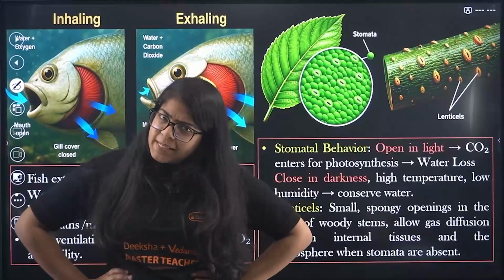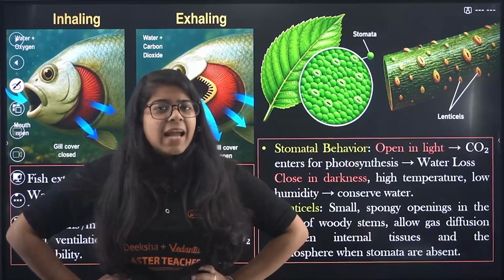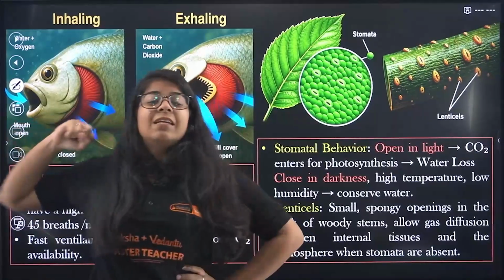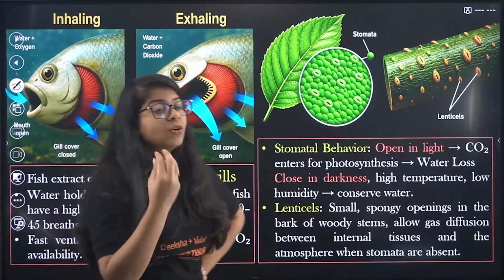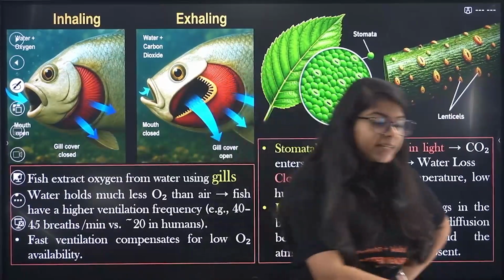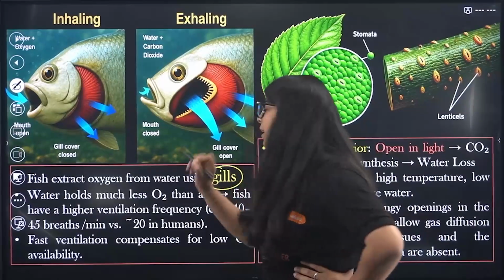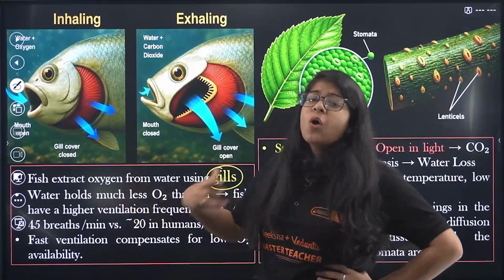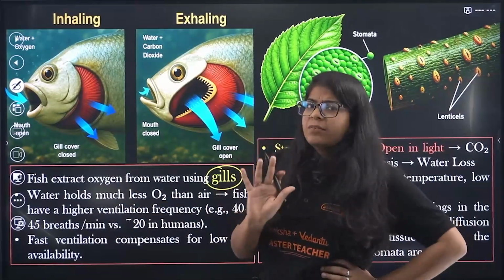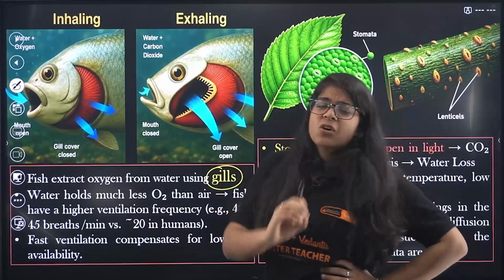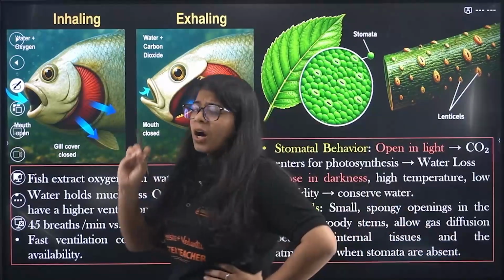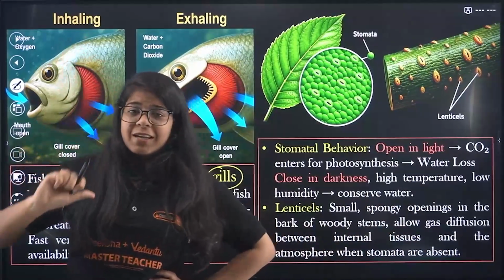There is oxygen present in the water molecules, isn't it? Right? So that oxygen these fishes take, but they don't have lungs. They have gills. Fishes extract oxygen from water using gills. This water holds much less oxygen than air. That we agree. Water has a little less oxygen than the amount of oxygen in the air, right?